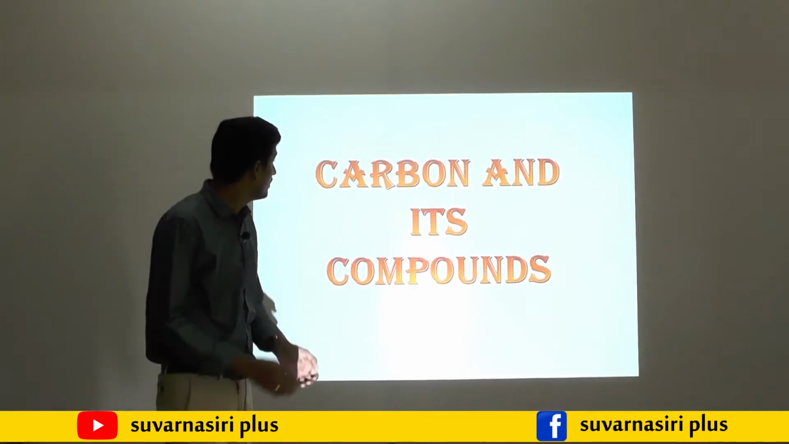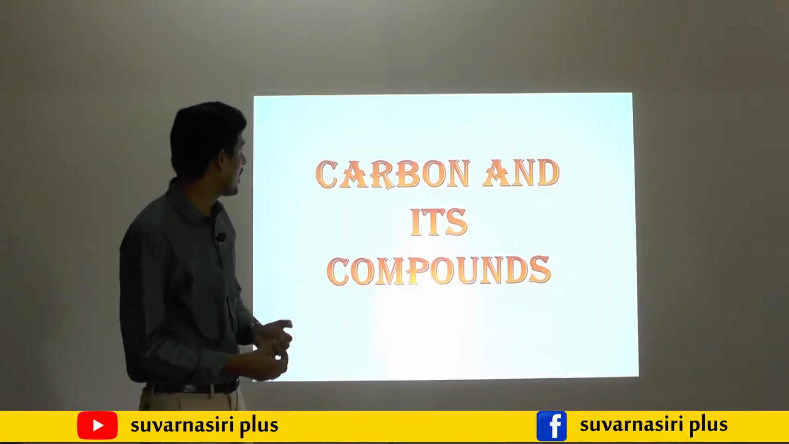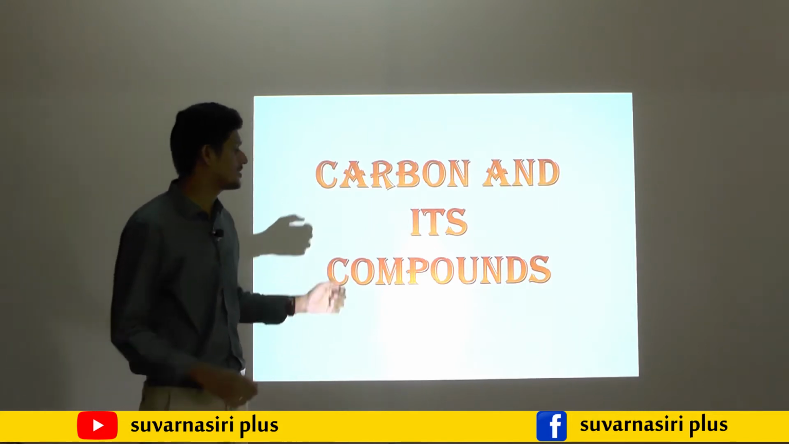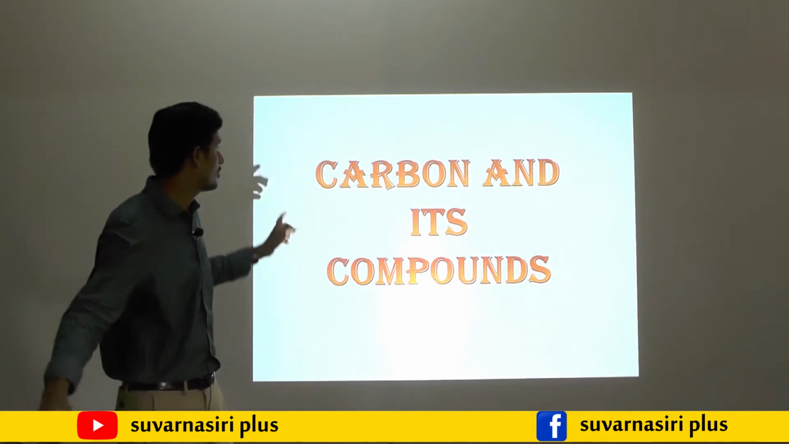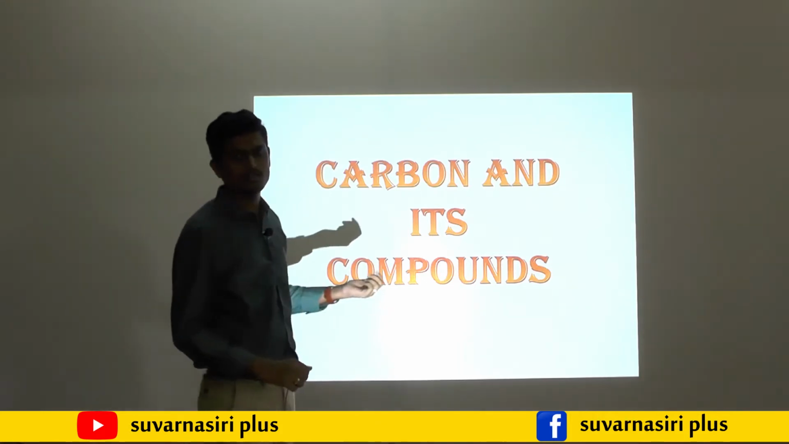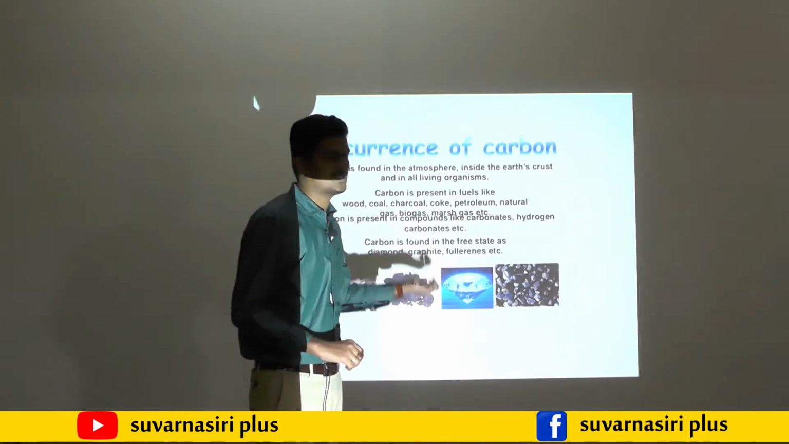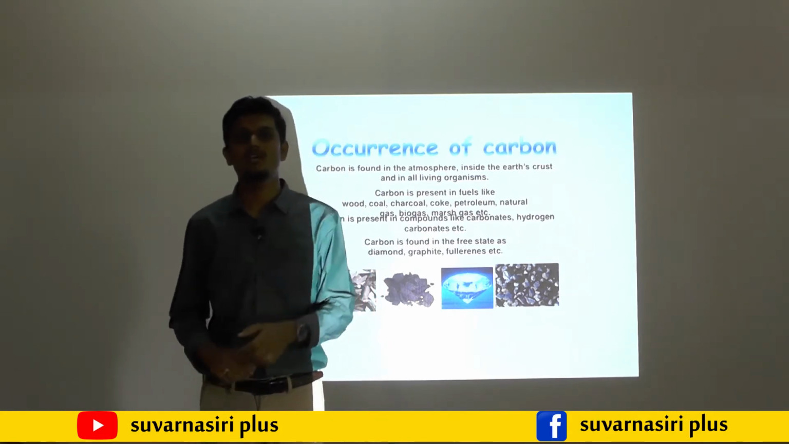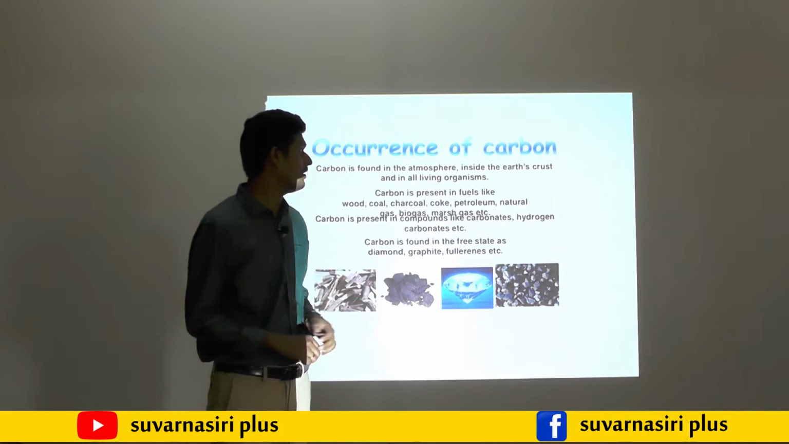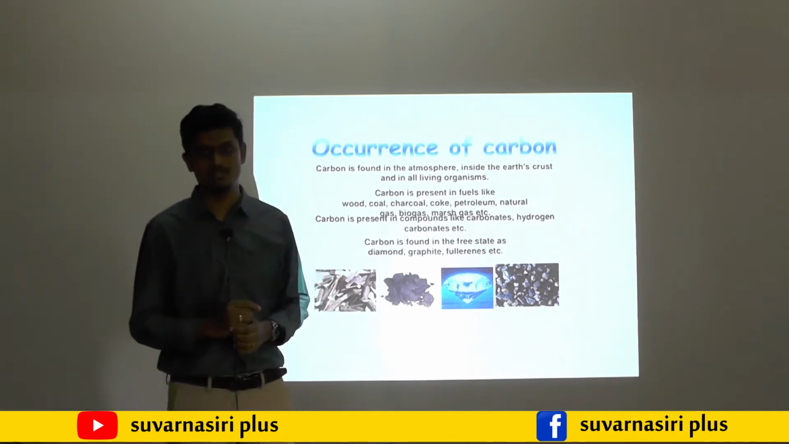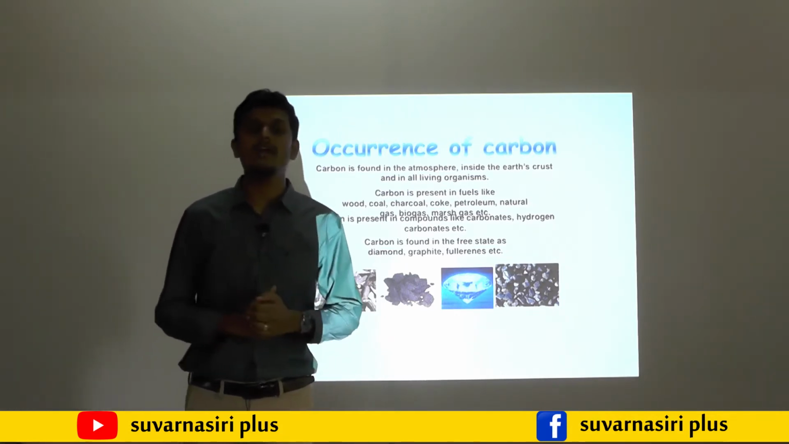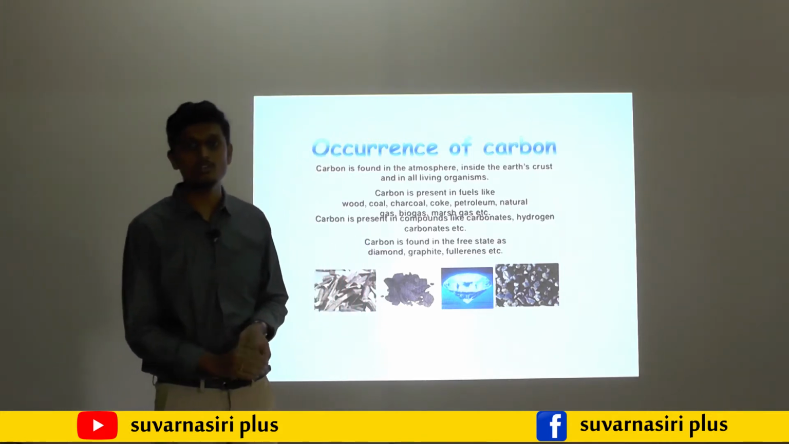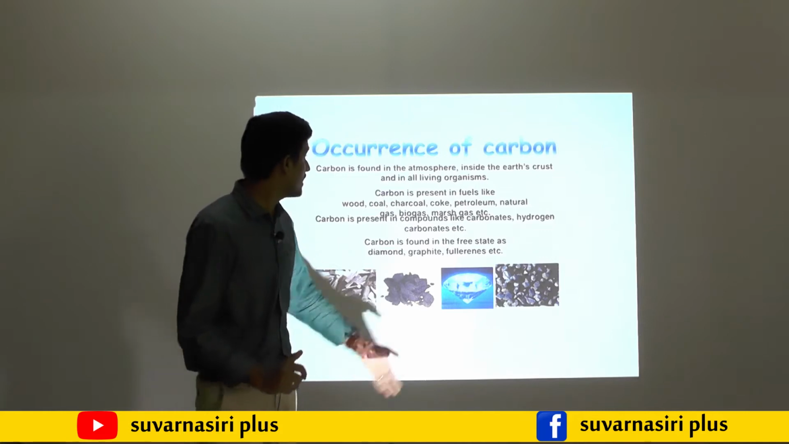So students, in this class we will go through carbon and its compound. It is in the part 2 textbook, this is the first chapter. So we will move on to carbon and its compound. Before going to this, first, what is meant by carbon? You know that carbon is the element which has atomic number 6. There are 118 elements in the periodic table. Among 118 elements, why are we studying this carbon only?